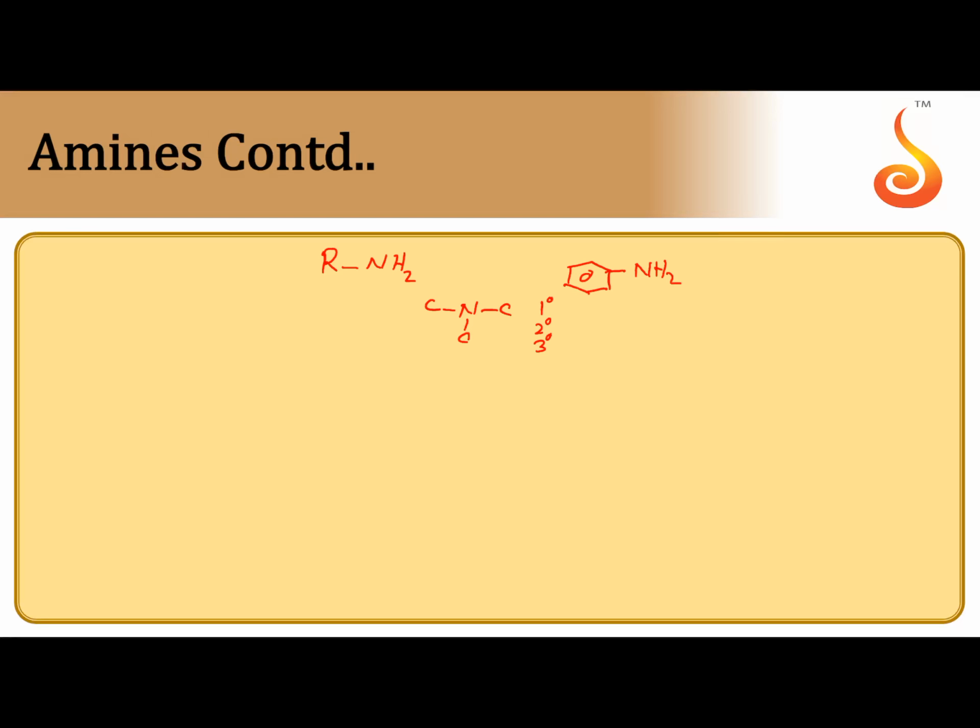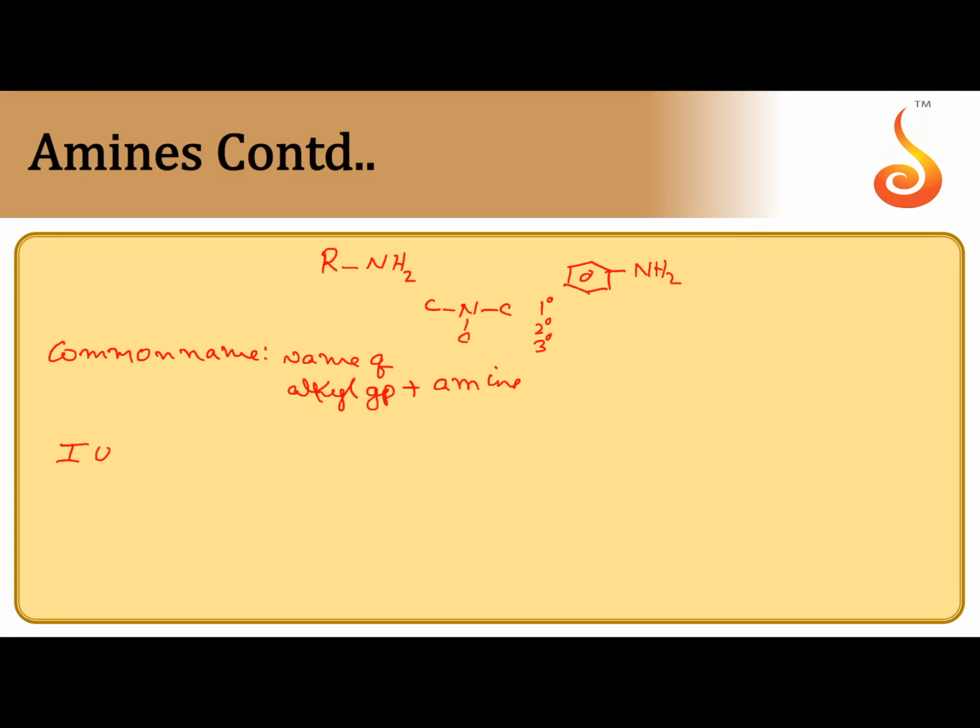Coming to the nomenclature, common name: first you write the name of the alkyl group, followed by amine.